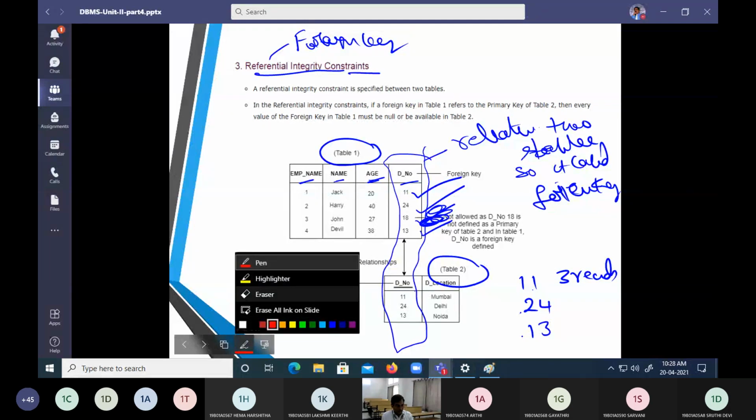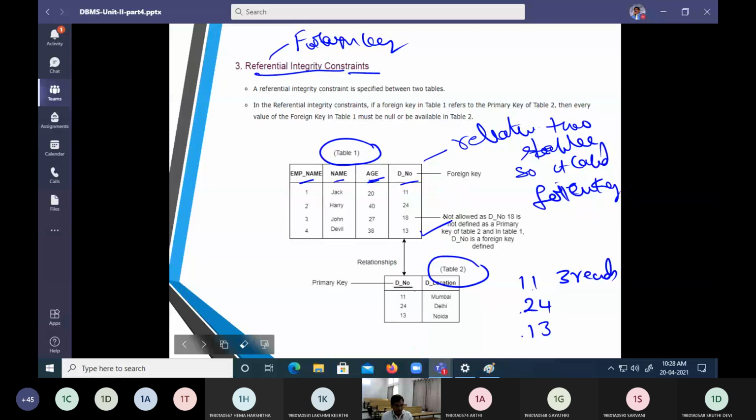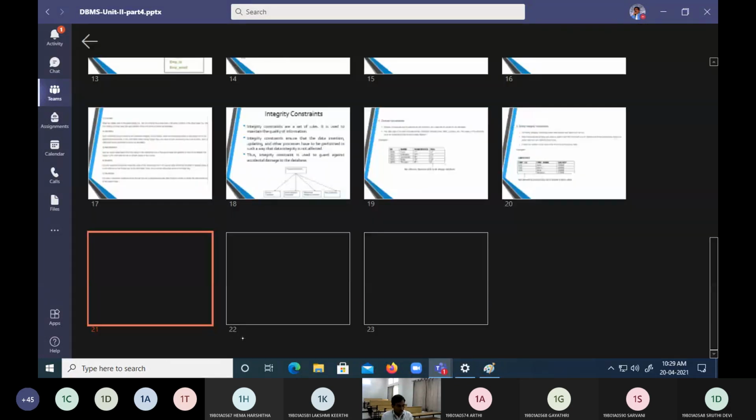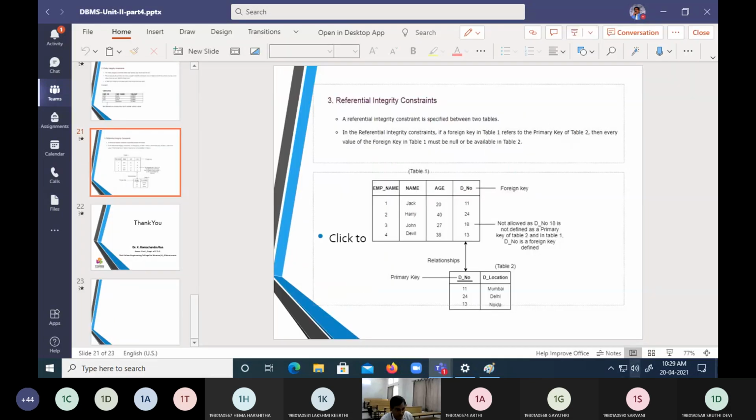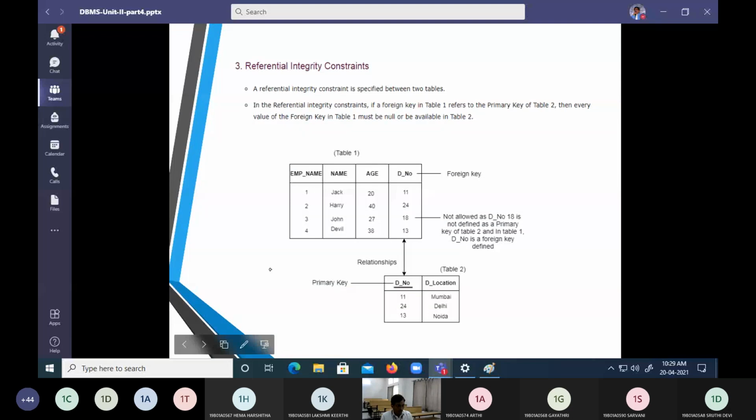So I will just write it again. So this is an ambiguity. What is the ambiguity here? The ambiguity is as follows. The ambiguity was 18. So I have 11, I have 24, I have 13. 11 is there, 24 is there, 13 is there. All 3 are there. But 18 is there.